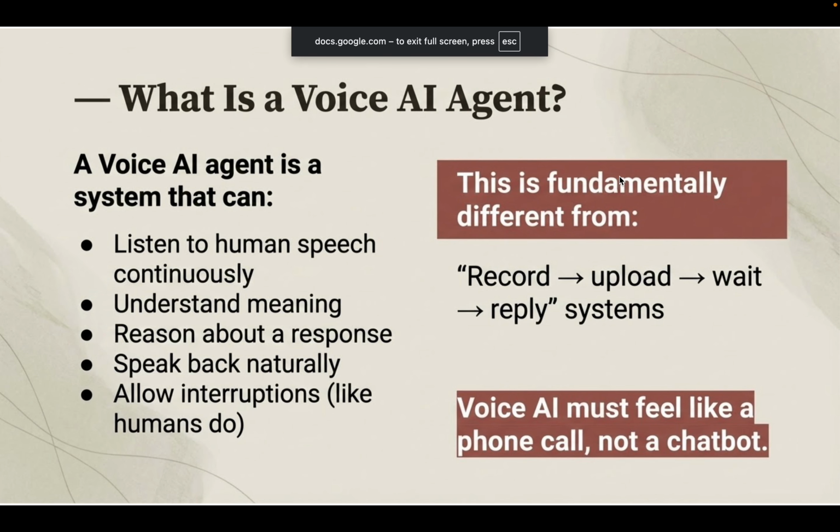First of all, the goal of this presentation is not about APIs. It is about understanding how real-time voice AI actually works. If you understand the mental models, the code becomes obvious. By the end, you should be able to read a Pipecat bot and know why each part exists, and also reason about latency, interruptions, and architecture.